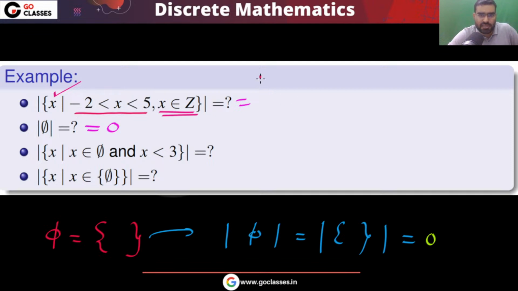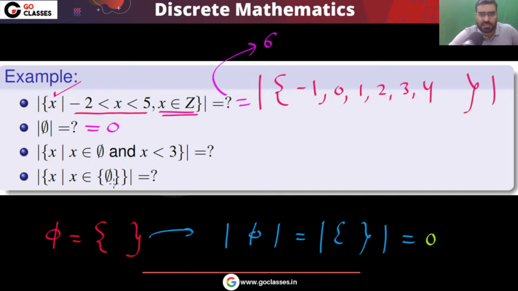So what is this set? This set is basically asking the cardinality of this set. Okay, the set is basically -1, 0, 1, 2, 3, 4. So how many elements are there in this set? Total 6 elements. So the answer here will be 6.